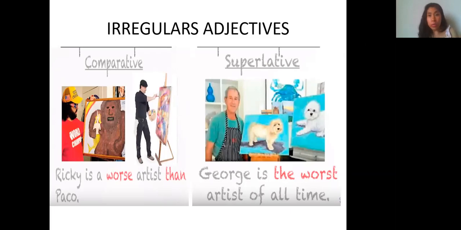Ricky is a worse artist than Paco. However, in superlative, you said, George is the worst artist of all time. So, until now, we made the review about future and comparative and superlative rules.